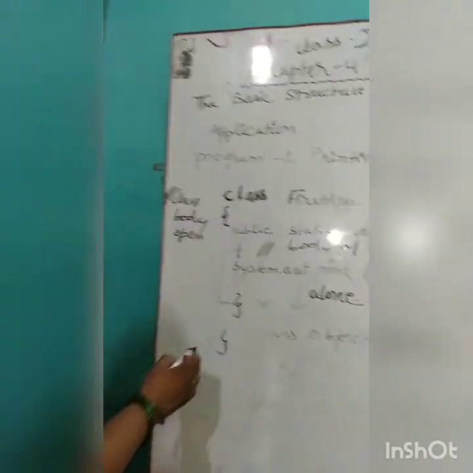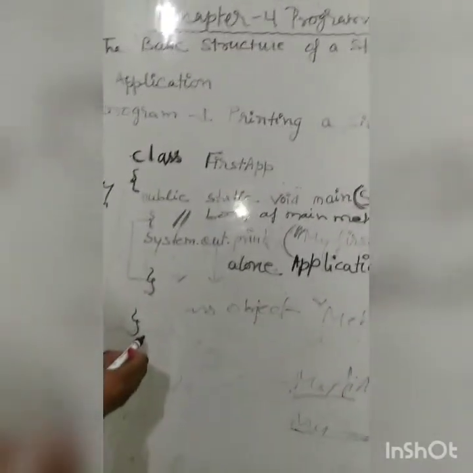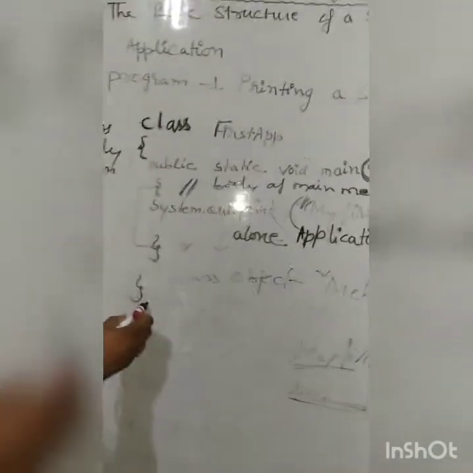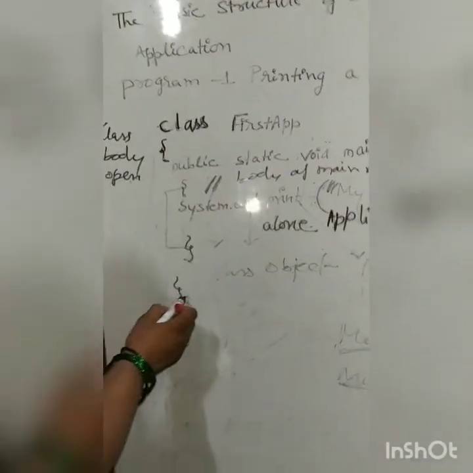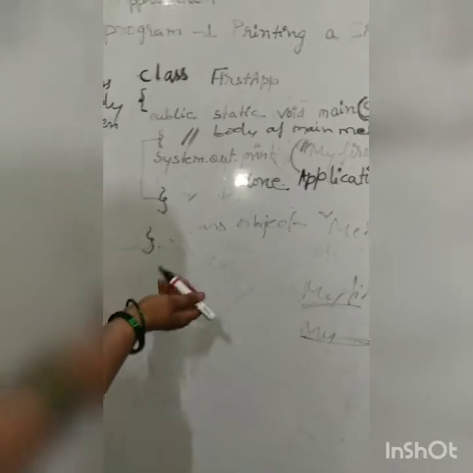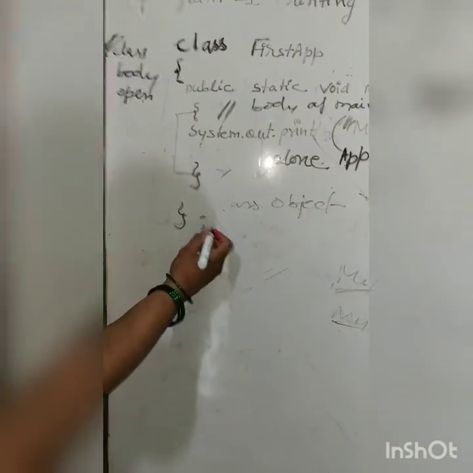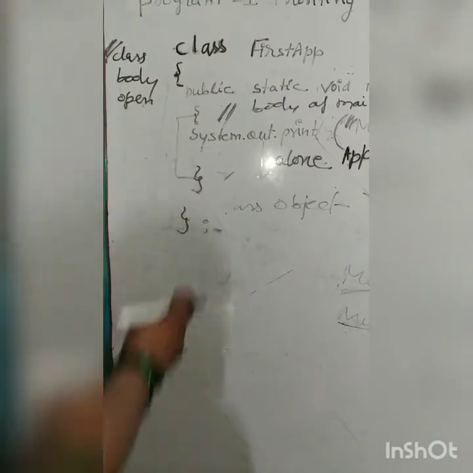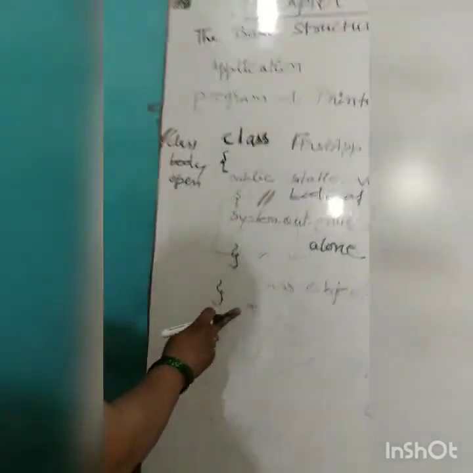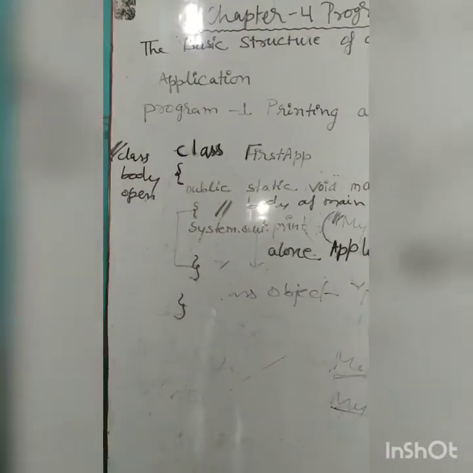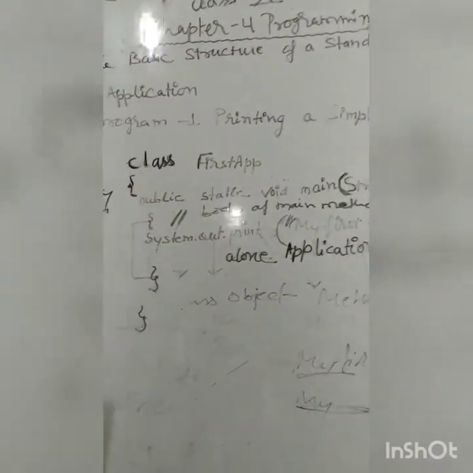Clear? Then next is class close. Class body close. You can add a semicolon here. This is optional. You can add a semicolon here, and also you can delete the semicolon from here. This is optional. Clear?